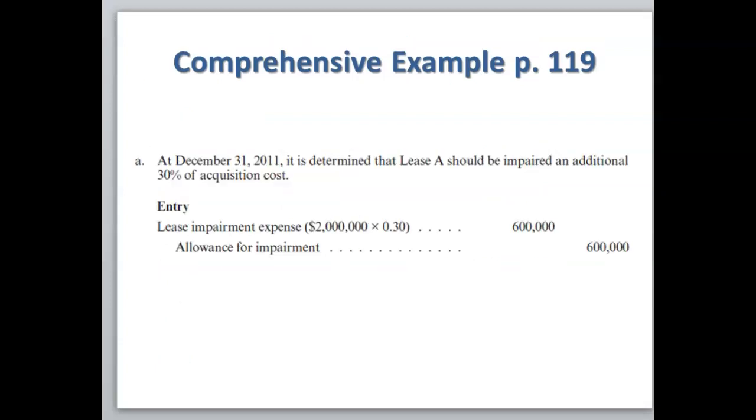At December 31st, it is determined that lease A should be impaired an additional 30% of acquisition costs. If we look at the previous slide, the acquisition costs for lease A were $2 million. So we would simply take that acquisition cost of $2 million times the 30% impairment. We would make our journal entry for debit lease impairment expense for $600,000 and credit the allowance for impairment of $600,000.